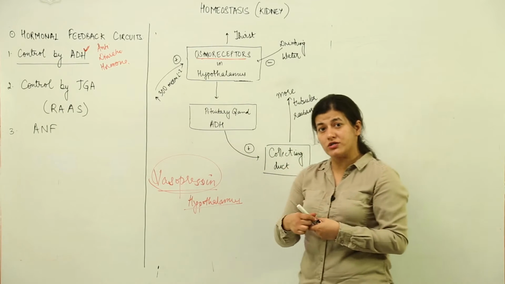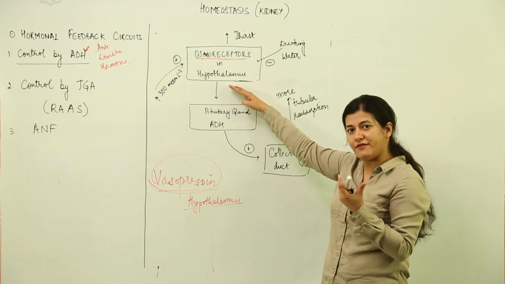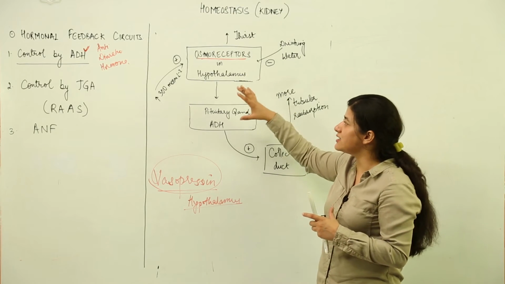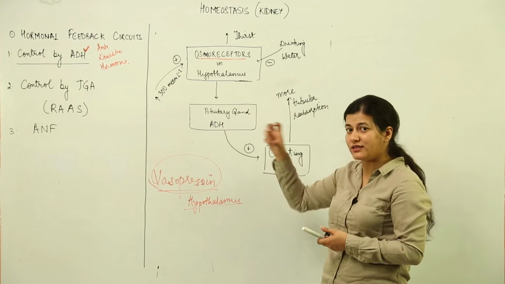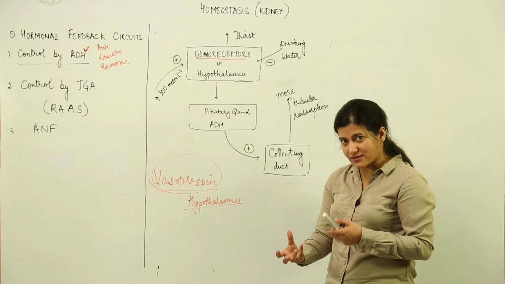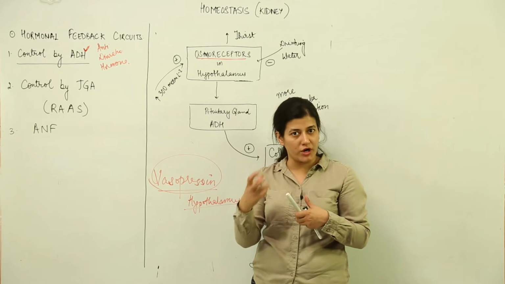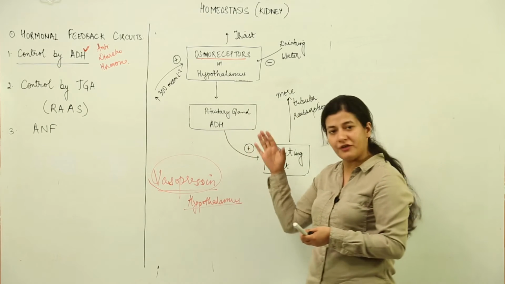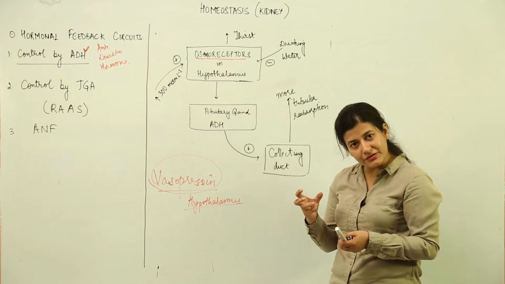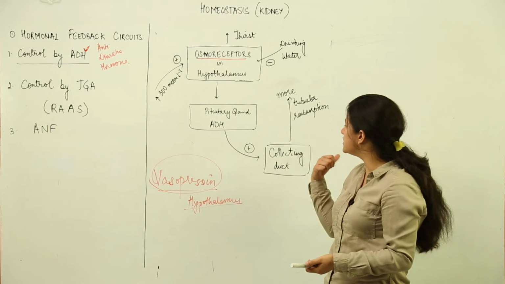That happens primarily in the summer season when we feel more and more thirst. That is because of this ADH, the thirst inducing hormone. The osmoreceptors in the hypothalamus have sensed an increase which is not suitable for blood, an increase in the osmolarity of the blood. That means blood is more concentrated; it does not have as much water as it requires. Now, how to get that water balance back? The water balance would be brought back by the functioning of the kidney itself: the kidney will have to reabsorb more water from the filtrate which has entered the PCT, so that it does not get wasted and thrown out of the body.